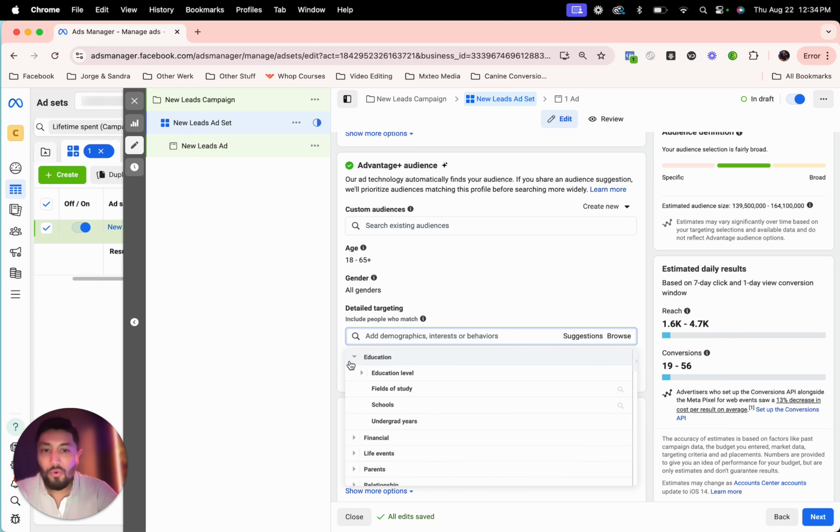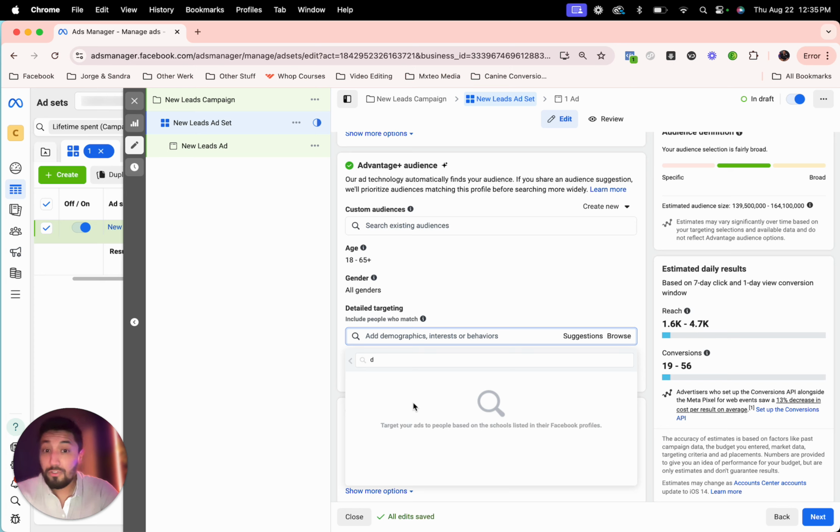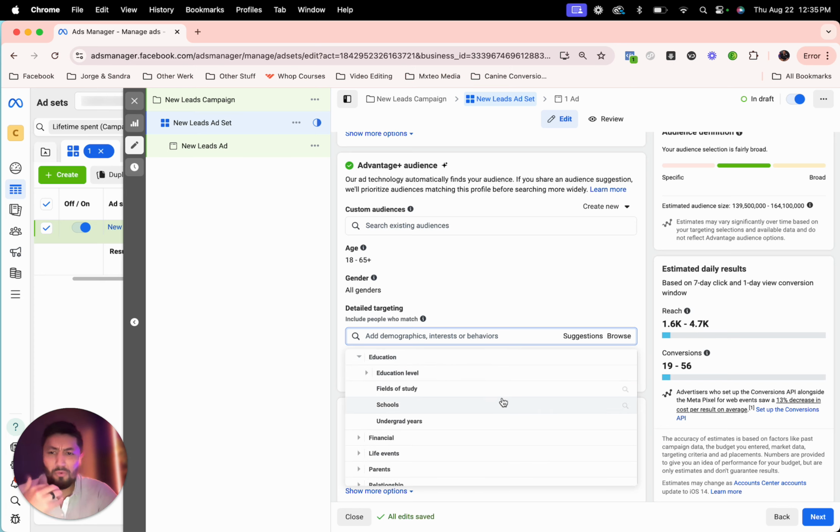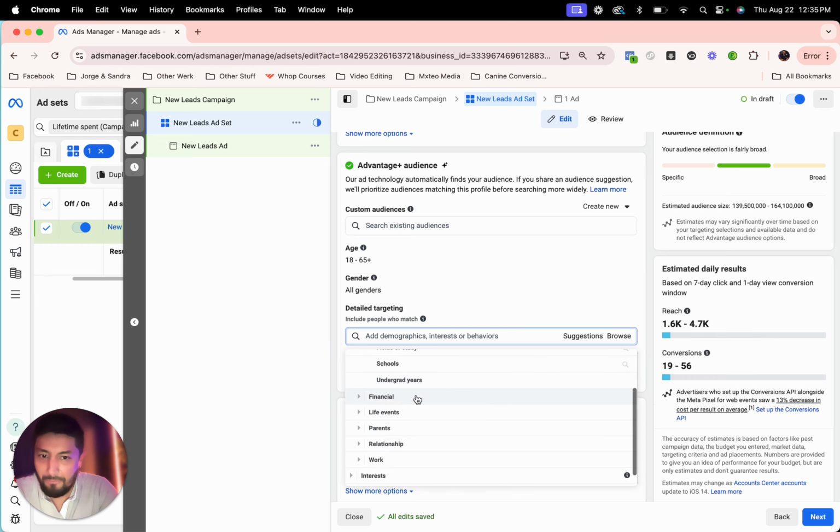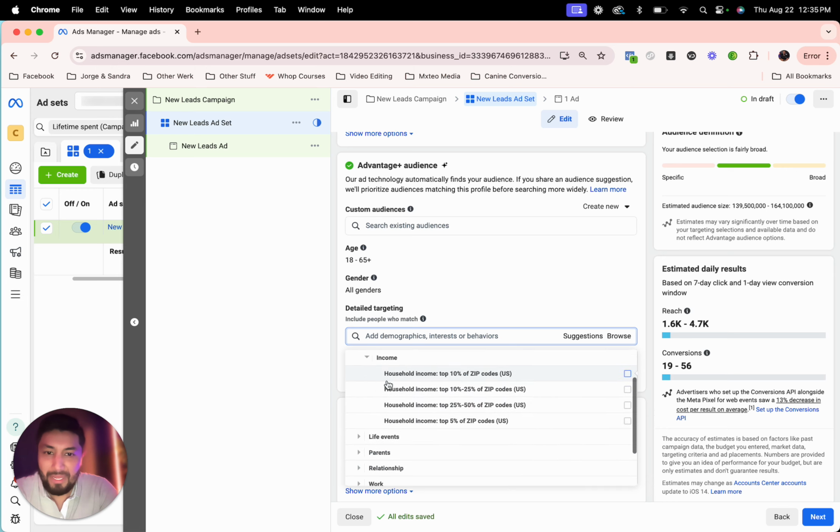So you can actually go in there and search for fields of study. You can search for different schools, so you can target people that go to a specific school. That is just wild. It's very good for people who are going to specific colleges, or if you have an offer that strictly goes to colleges, you can literally put all the colleges right there. It is wild.